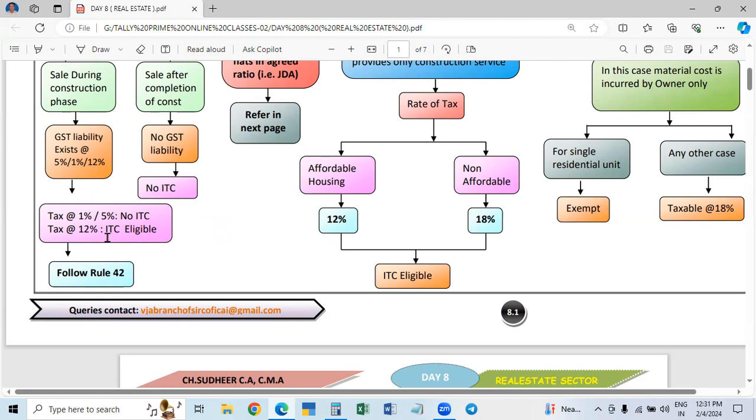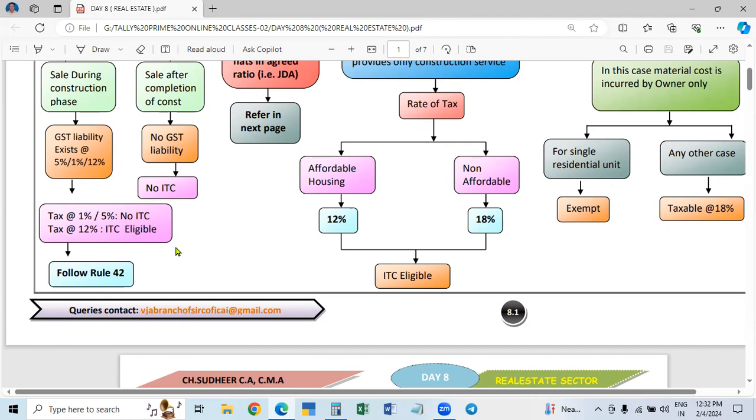But for commercial buildings, the rate is continuing from the beginning, so we are paying the full amount. That is why for the tax rate of 12%, that is for commercial buildings, ITC is eligible. So the builder can claim the total ITC. You will be confused here, so remember one thing: the amount paid at 1% or 5% is not ITC eligible. Here you are paying 12%. ITC eligible means this 12% is paid by the customer, and the builder will pay it to the government.